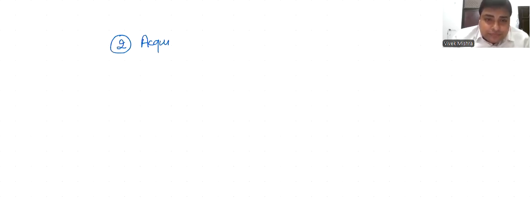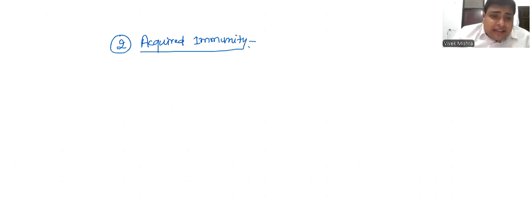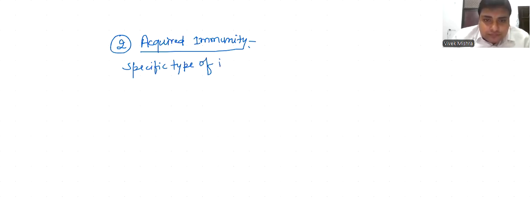Now we are coming to the second type of immunity, which is acquired immunity. Acquired immunity is a specific type of immunity. It means this immunity is specific for a specific type of pathogen, like specific for a particular type of virus, a particular type of bacteria, a particular type of protozoa, any type of pathogen.